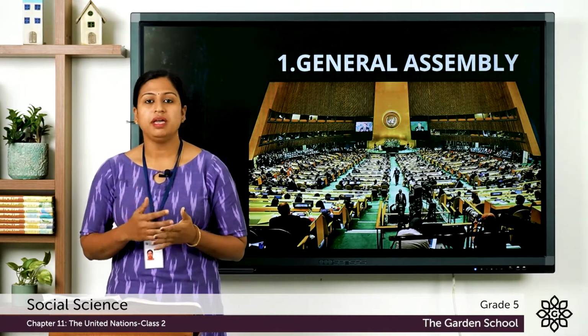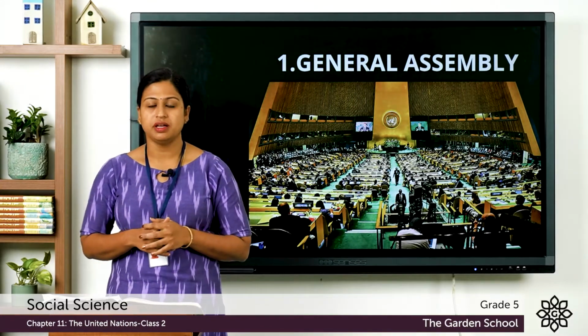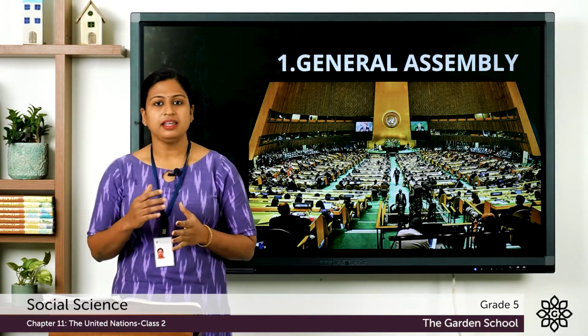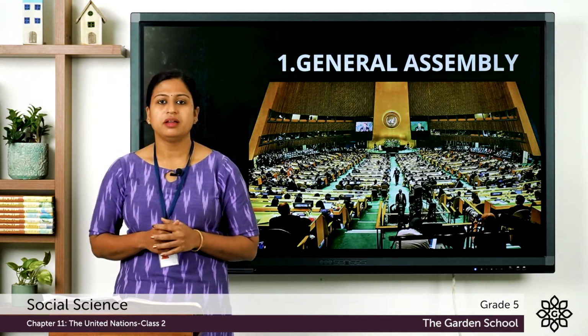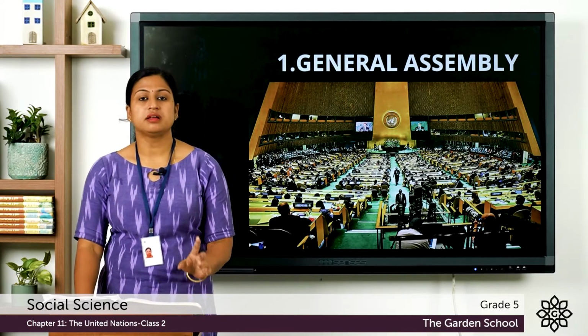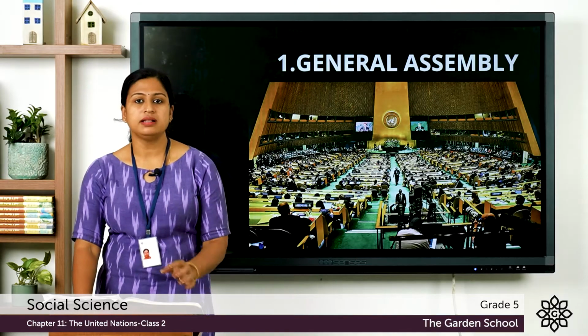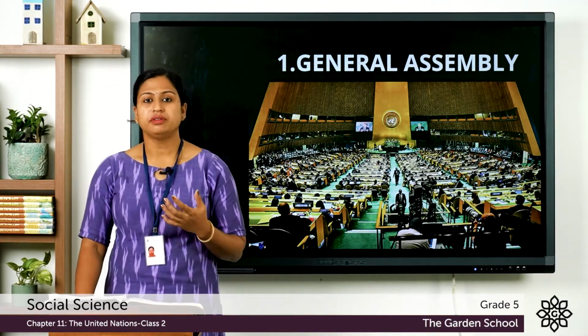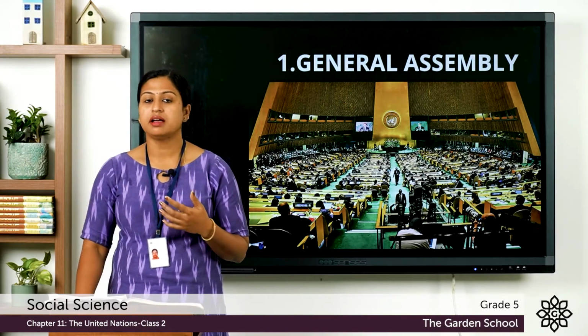Now it is the main organ of the United Nations. It consists of 193 member countries and India is one among them. Now here each country has one representative, that is one vote, and they meet once in a year. Here they discuss the working of the United Nations and various other issues.